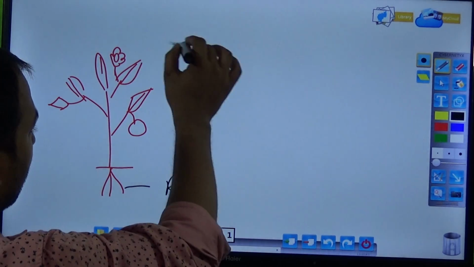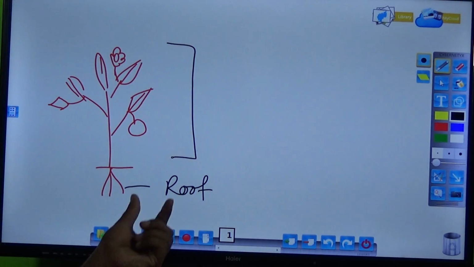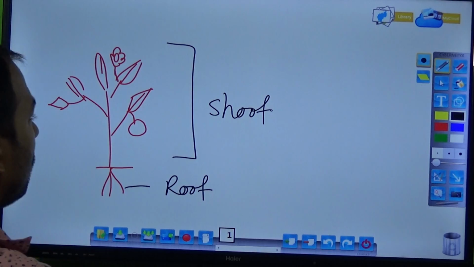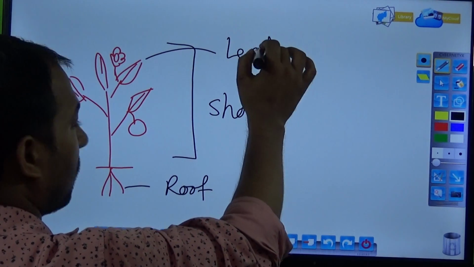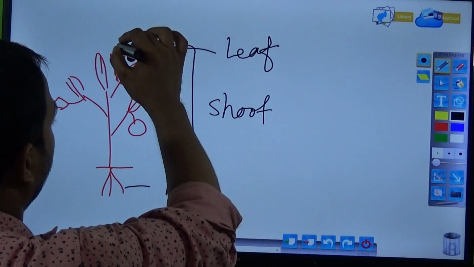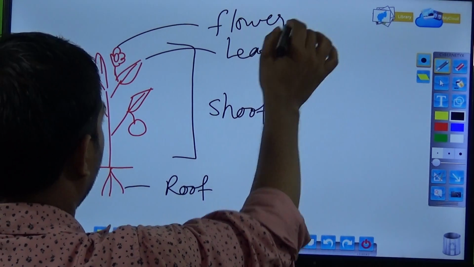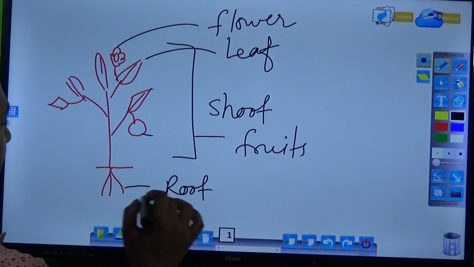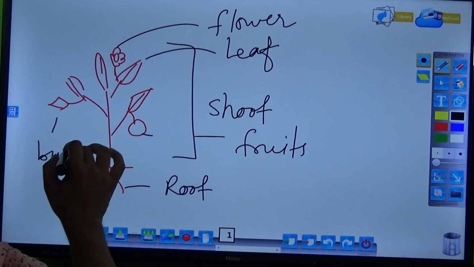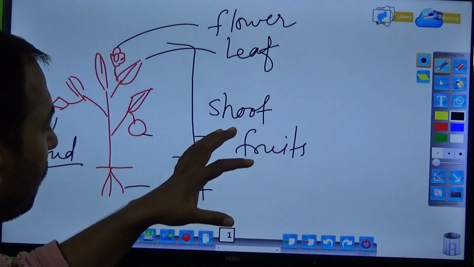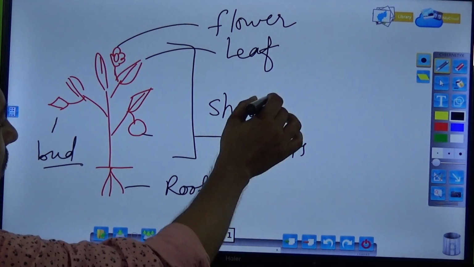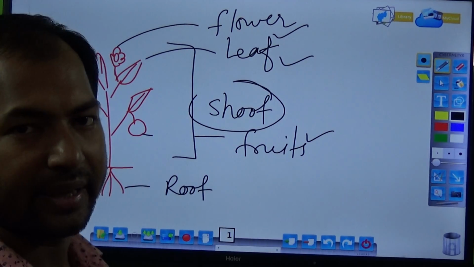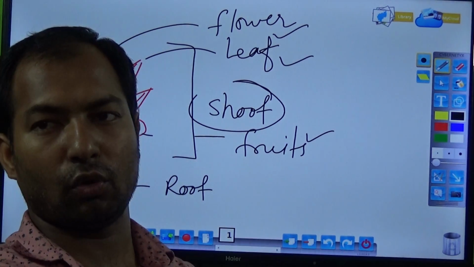and the part above the soil is called the shoot, and in the shoot there are leaf, flower, fruit and bud. So this is the parts of a plant, root and shoot. The shoot includes flower, leaf, fruits and buds. So there are mainly two parts, shoot and root.